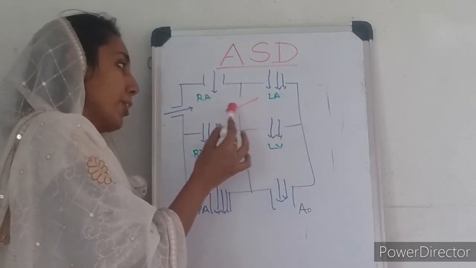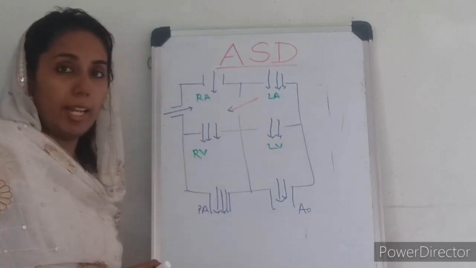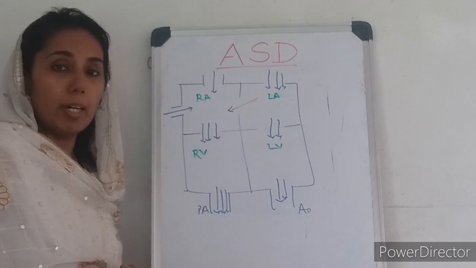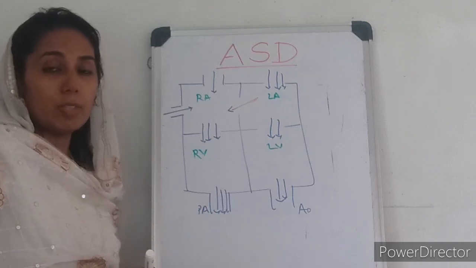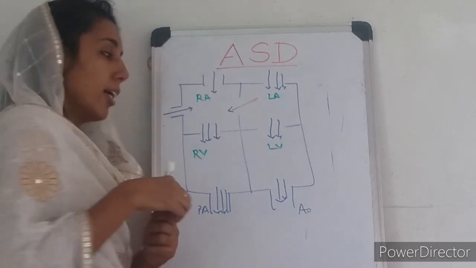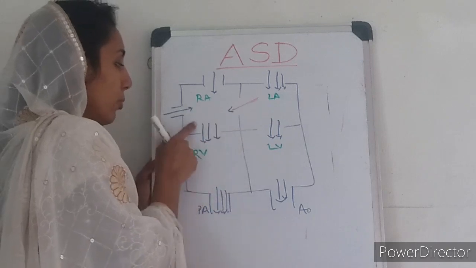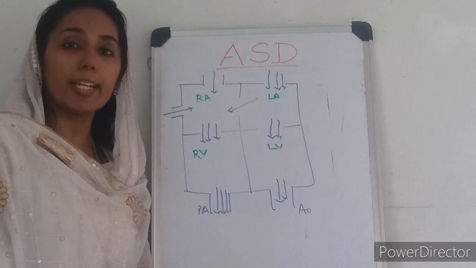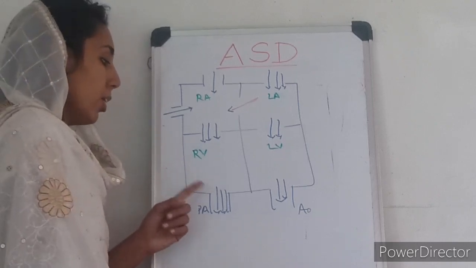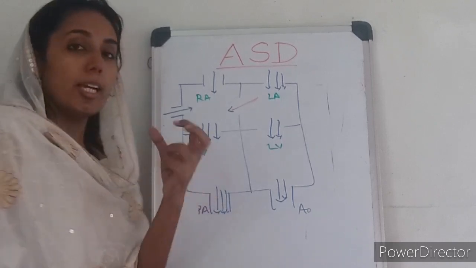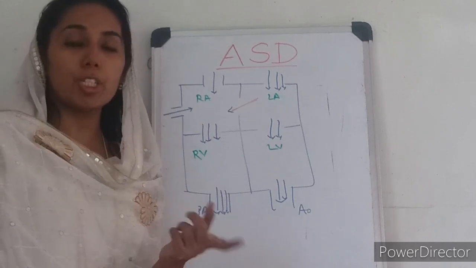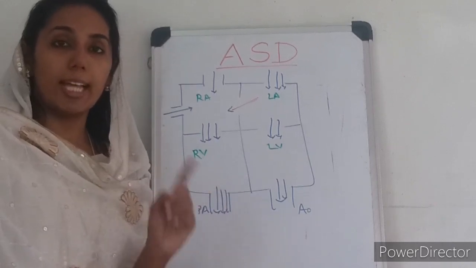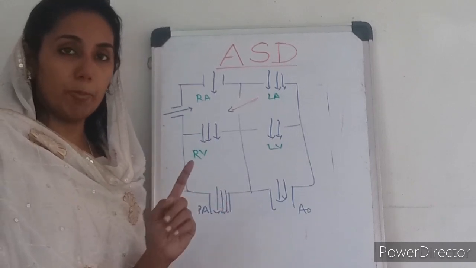Because there is not much pressure difference between the RA and LA to create a murmur. So now, is there any chance for flow murmurs? Yes. When there is flow across the tricuspid valve during diastole, it will cause a delayed diastolic murmur. Again, when the RV is contracting, it pushes the blood to the pulmonary circulation across the pulmonary valve. That will cause an ejection systolic type of murmur.